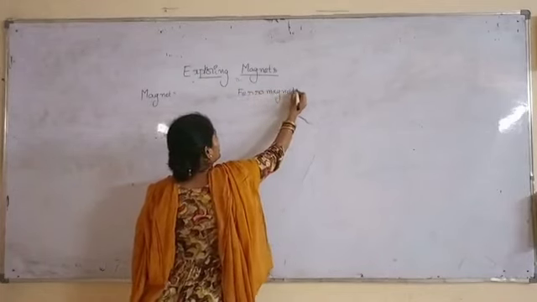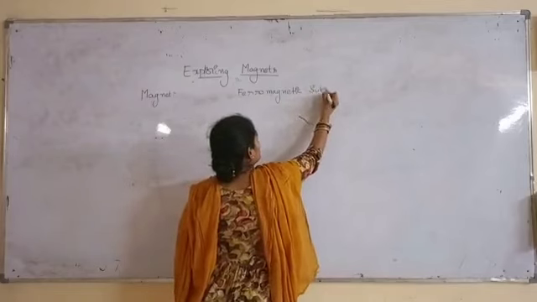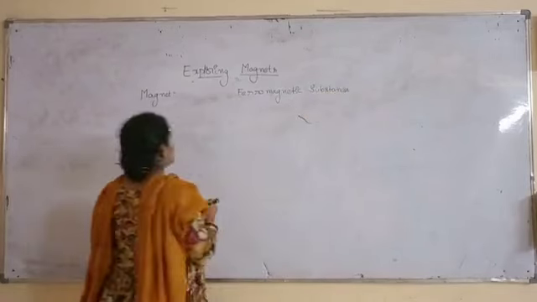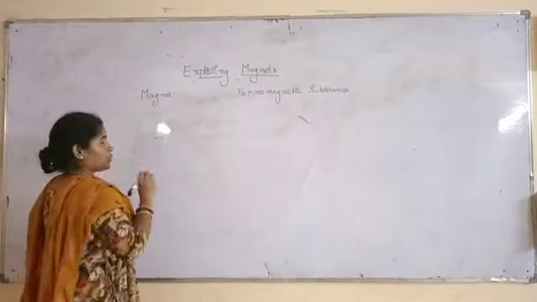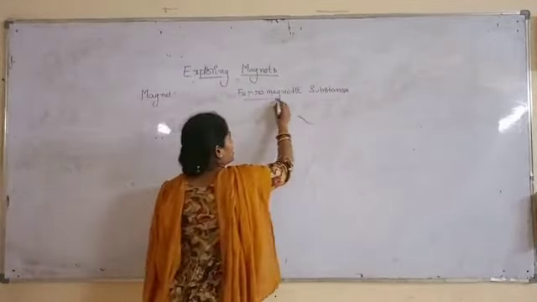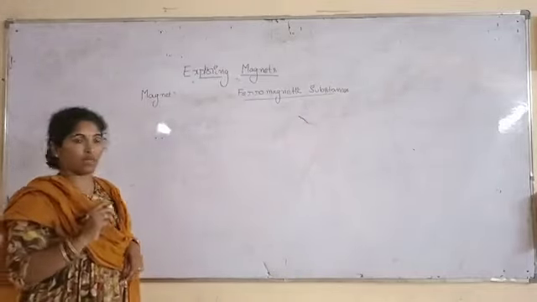Any substance which attracts ferromagnetic substances is called a magnet.